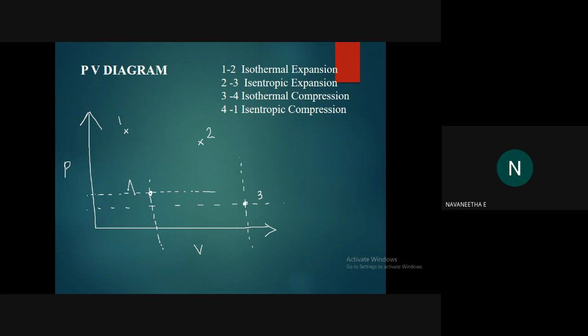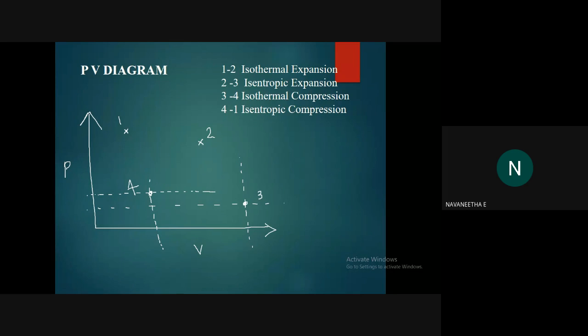Then again it reaches the first point. What will happen for pressure? Pressure increases, volume decreases. By comparing the fourth and the first point, volume is less than at the fourth point. It is correct. And comparing with the first point, the pressure is less than at the first point. It is correct.